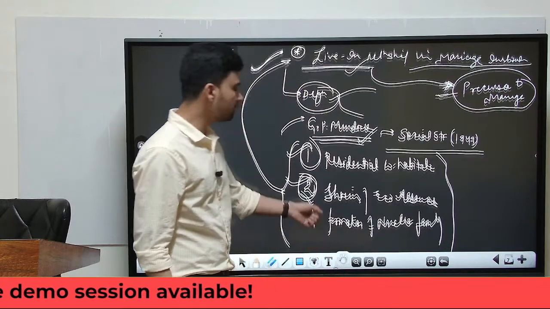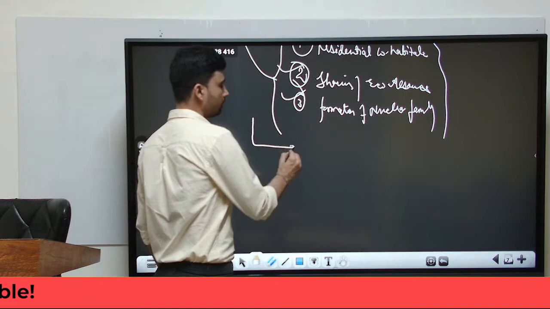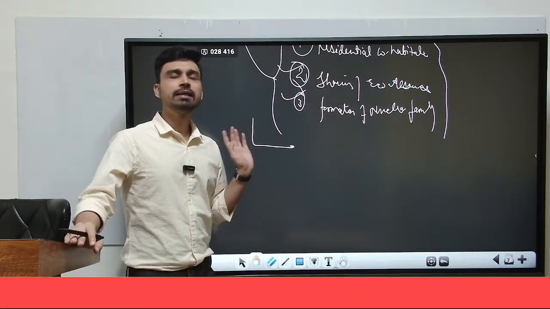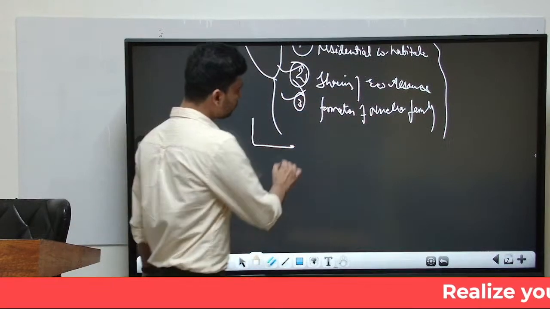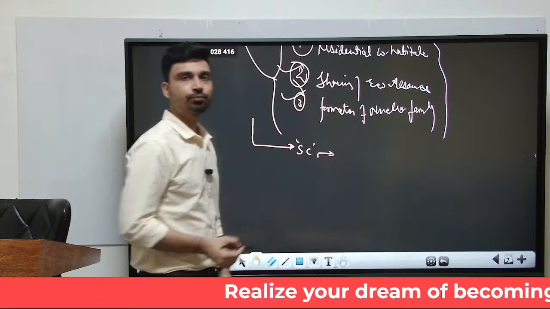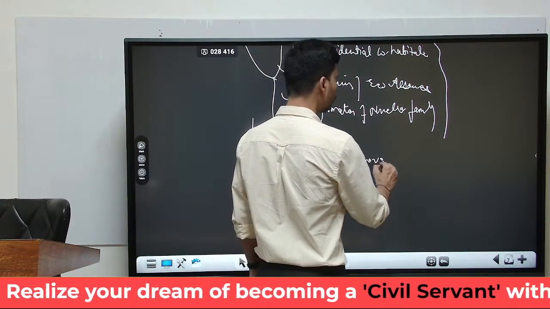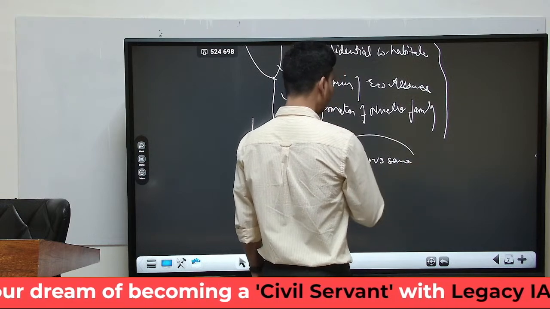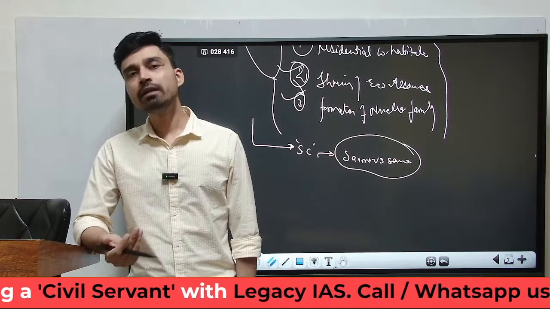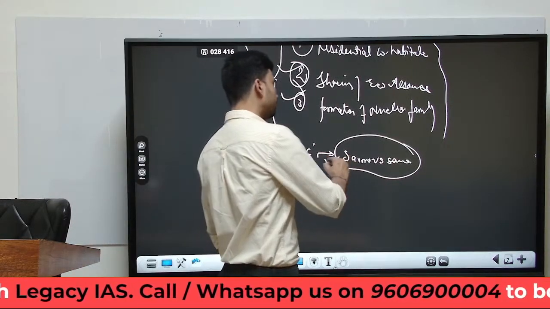Now we talk about the case of India. India does not have any special legal principles or legislation that legalizes the live-in relationship. However, the Supreme Court has every now and then given certain judgments in this case. One judgment was the Sarma versus Sarma case, where the Supreme Court said that if 2 individuals are living in a live-in relationship for a very long period of time, it can be equated to a marriage.